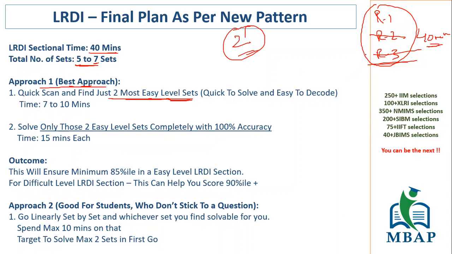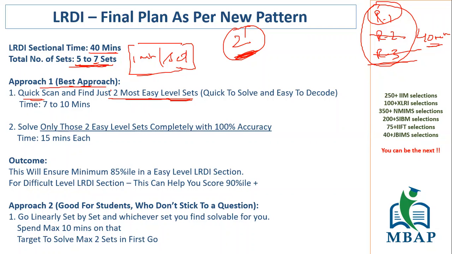I'm not saying how many sets you find in R3, no, I'm not saying that. If you find 2 sets in R1, it is fine. If you find more than 2 sets, I'm still going to tell you, stick to the easiest 2 sets first. When you're scanning, even when you have 7 sets, I think 1 minute per set is good enough time to scan through a particular set. You scan through the entire paper in 7 to 8 minutes of time.